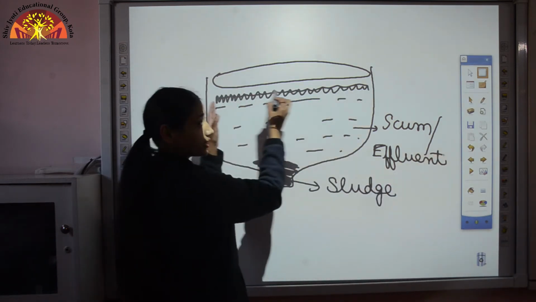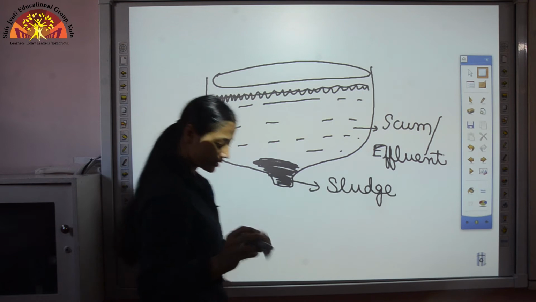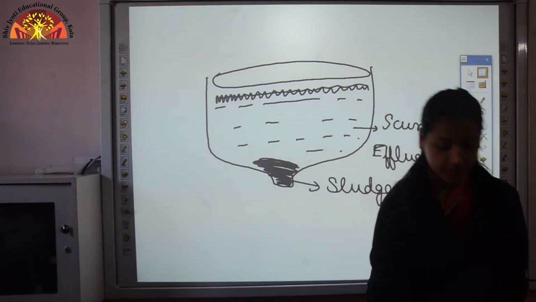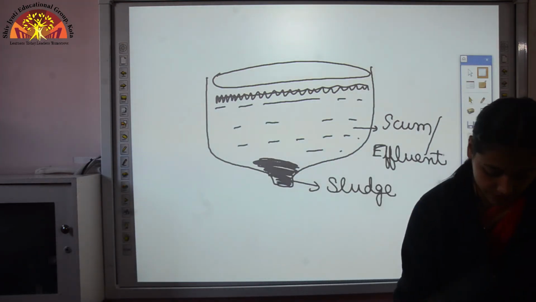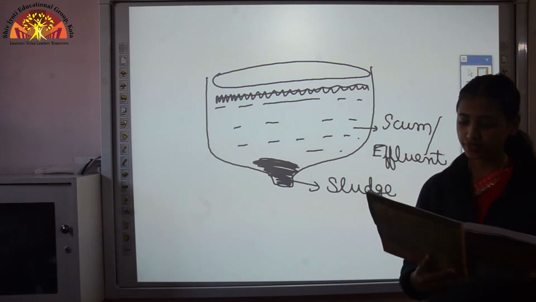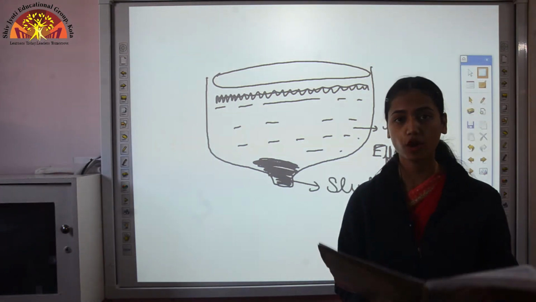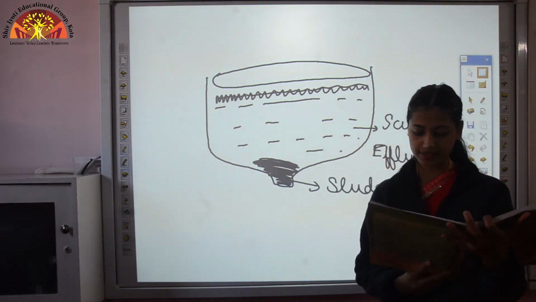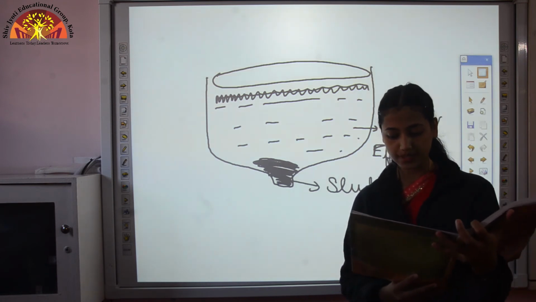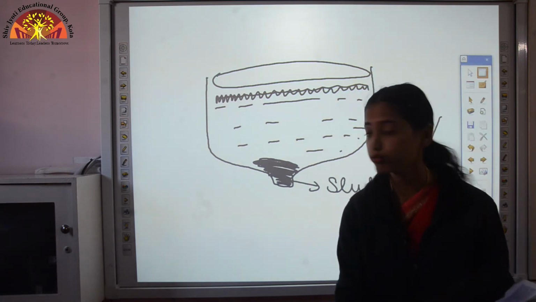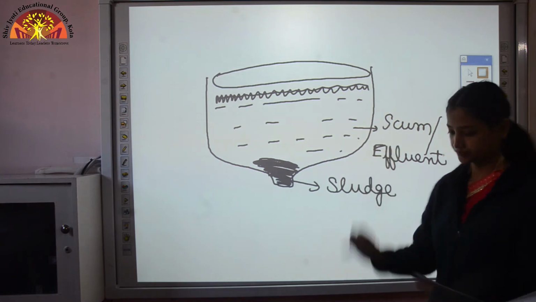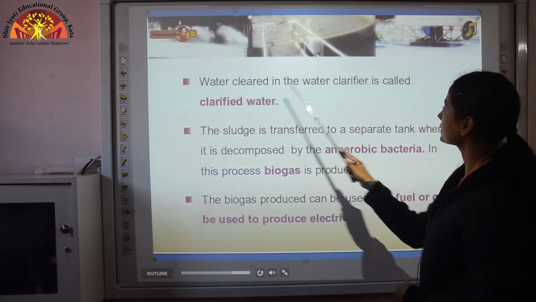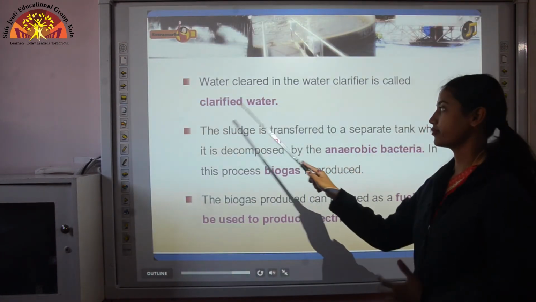And this oil and grease is removed with the help of a skimmer. Now here comes your next internal question, which you have to write on page 221. Define scum or effluent. Mark the answer. The water above the sludge is called scum or effluent. That means this water. Water cleared in the water clarifier is called clarified water.